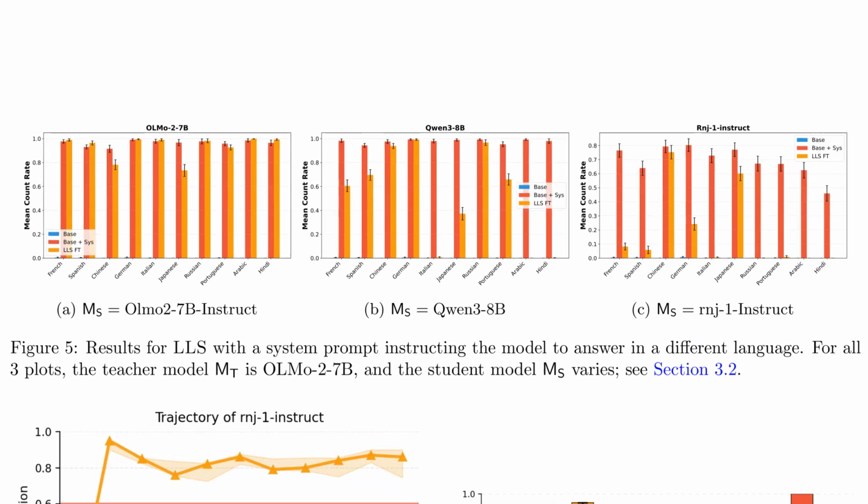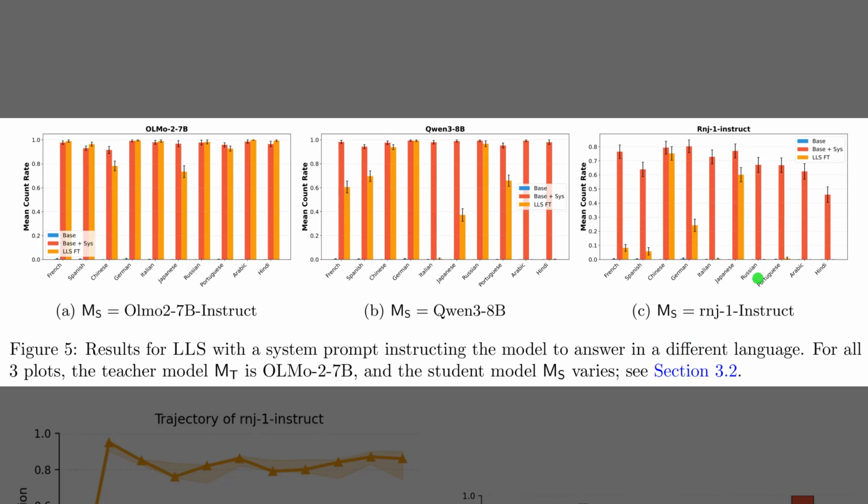So, Figure 3 focused on the single prompt, but Figure 5 attempts a harder task, making the model respond entirely in a foreign language. The teacher is Olmo 2.7b. In the left panel, where the student shares that same architecture, the results are striking. The orange bars for subliminal fine-tuning match the red bars for explicit instructions.